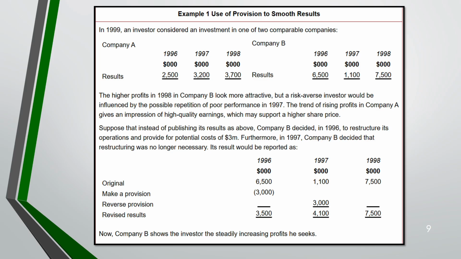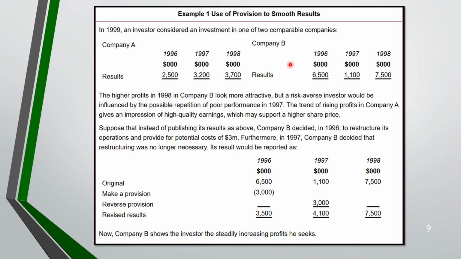How can we use the provision to smooth profit? Let's say there are two companies, both company A and B. They are comparable companies. Let's see the result for 3 years from 1996 to 1998. Here A has 2,500, then profit increased to 3,200, then profit increased to 3,700.